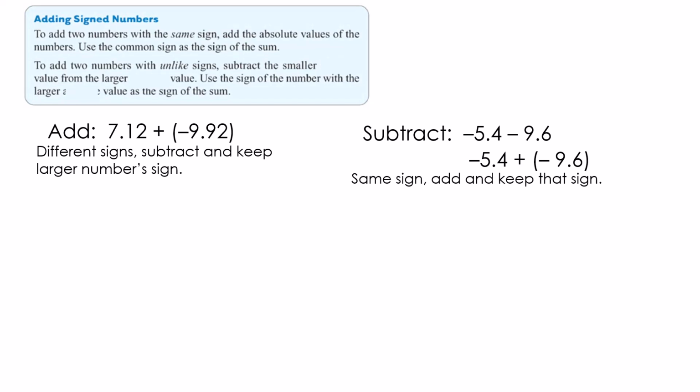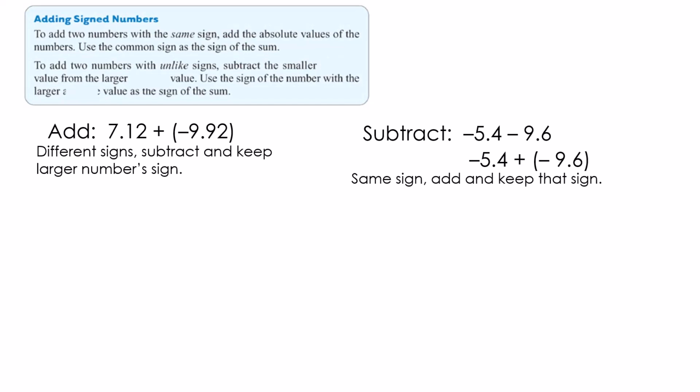What about positive and negative numbers? We're going to follow the same rules. We're going to add 7.12 plus negative 9.92. Since they're different signs, we're going to subtract and keep the larger number sign.